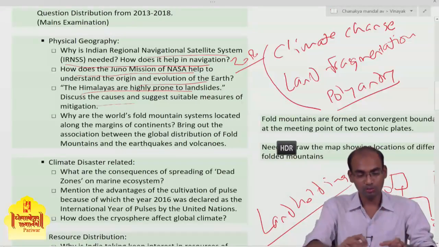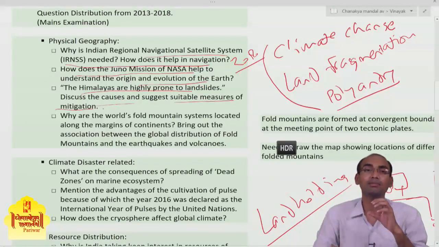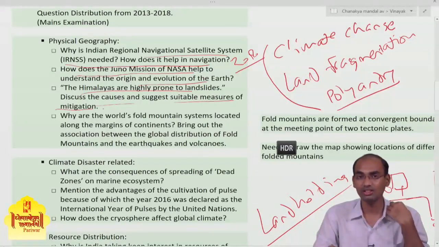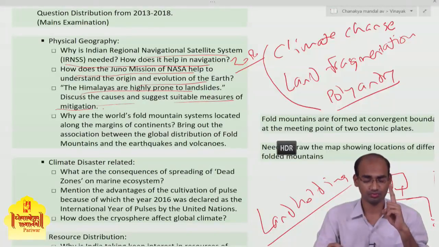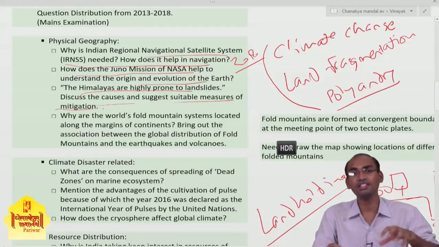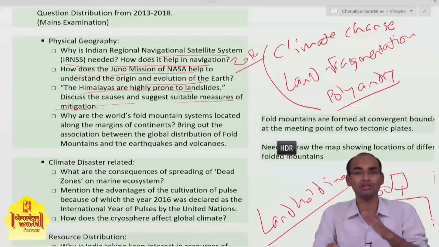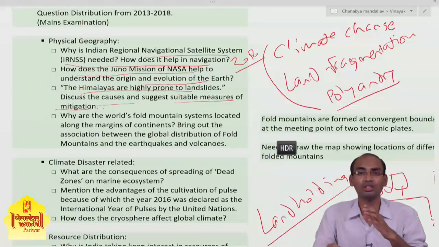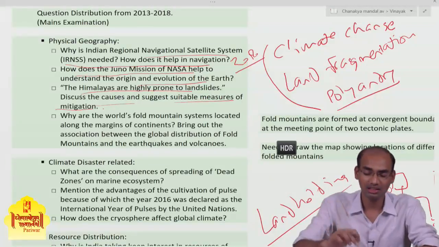In this question they have also asked about the mitigation measures. So what can we do? First, creating infrastructure which will keep the soil in its original place, so it won't let the soil go from its original place, and there will be fewer incidents of landslide or other disasters.